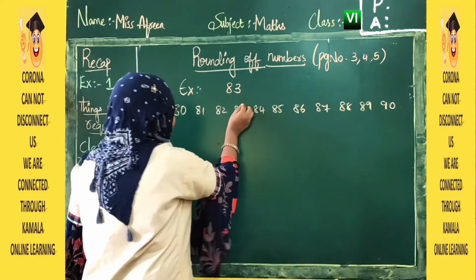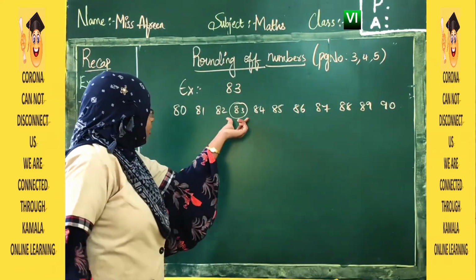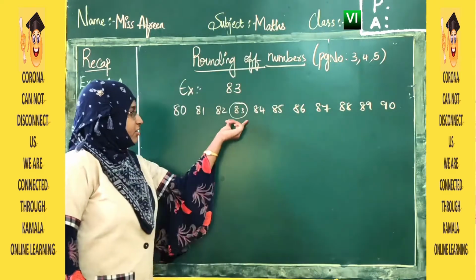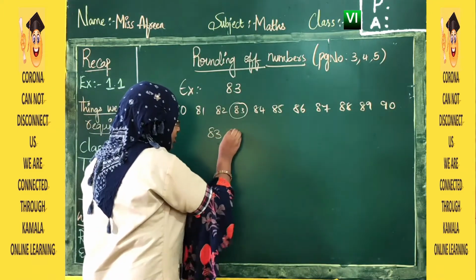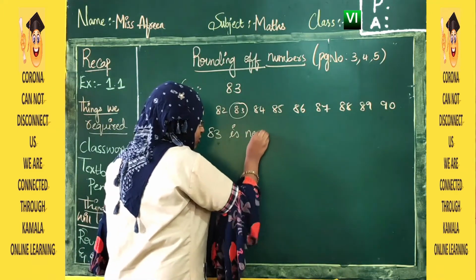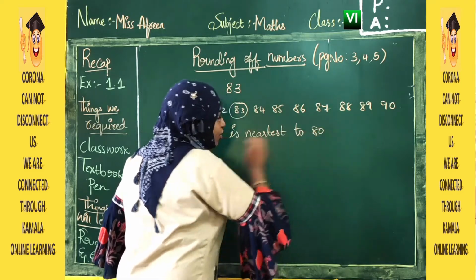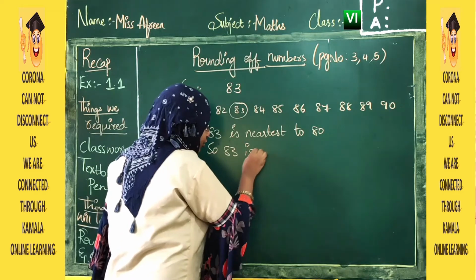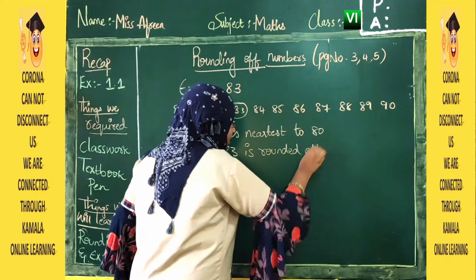Now if you see, our value is somewhere here, that is 83. Now see, is 83 nearest to 80 or 90? Yes, 83 is nearest to 80. So what we will do? 83 is nearest to 80, so 83 is rounded off to 80.